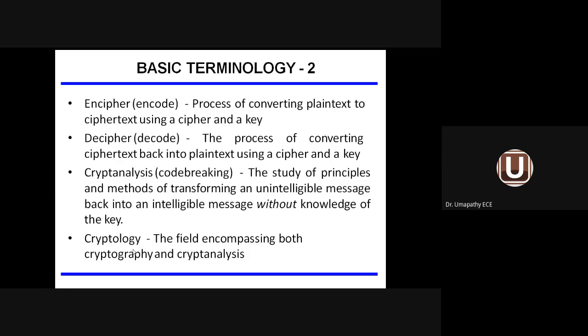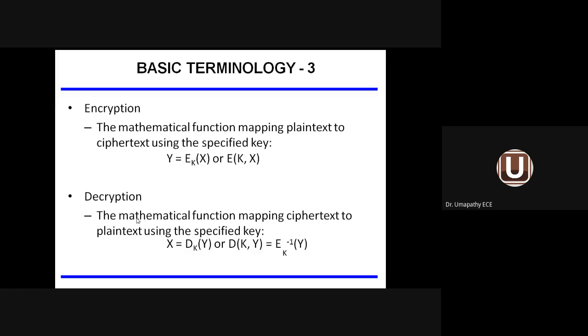What is cryptology? Cryptology means both cryptography and cryptanalysis put together. I was telling the meaning of encryption and decryption. So mathematically, how do you define encryption? Encryption: y equals E_k of x. Y is the ciphertext information, x is the plain text information, E is encryption, and k is the key.